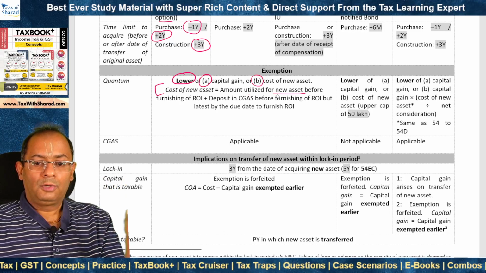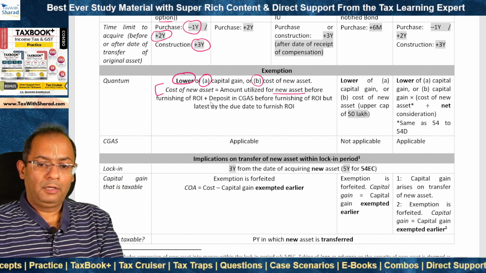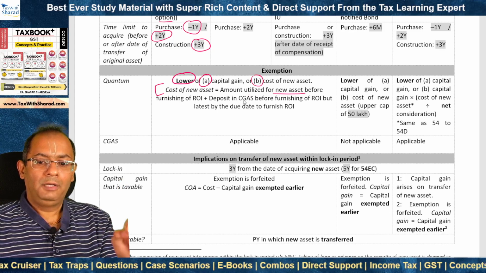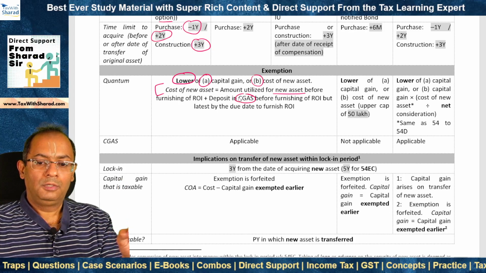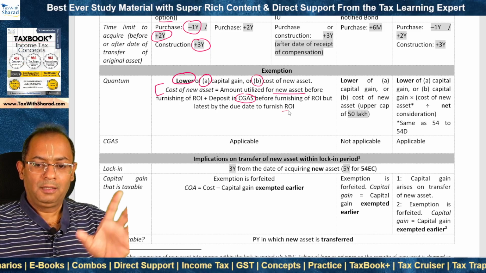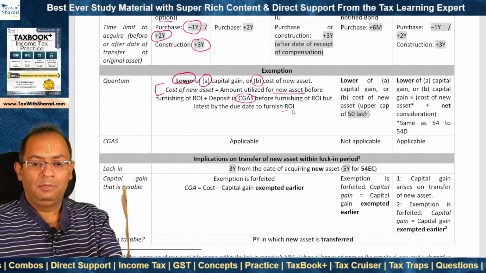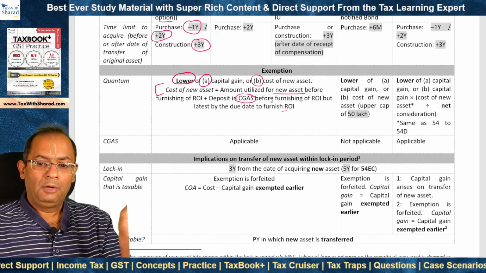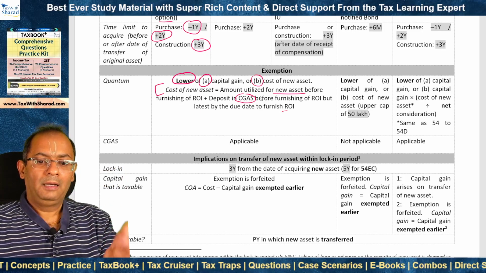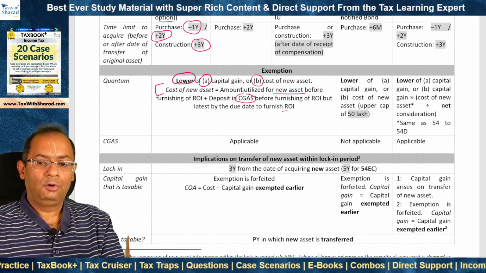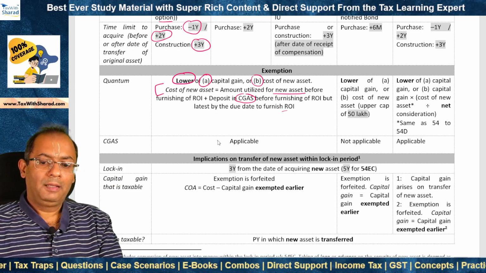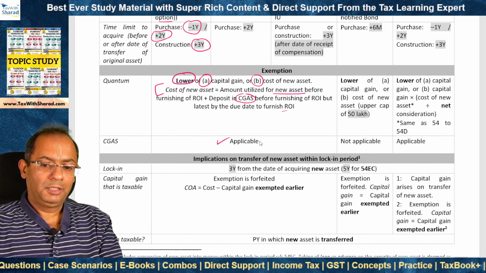Either the amount utilized for new asset before furnishing of return of income, or the amount which is not so utilized can even be deposited in the capital gains account scheme before furnishing of return, but latest by the due date to furnish the return. That amount also becomes eligible for exemption. So both the amount utilized as well as the amount deposited in the scheme need to be added up, and the capital gain exemption is the lower of capital gain or the cost of new asset. So the capital gains account scheme applies in the case of section 54.